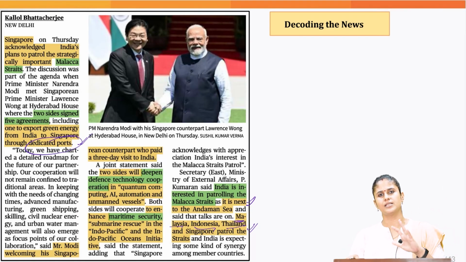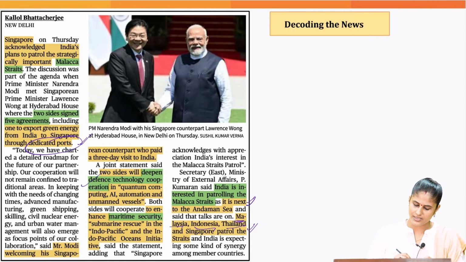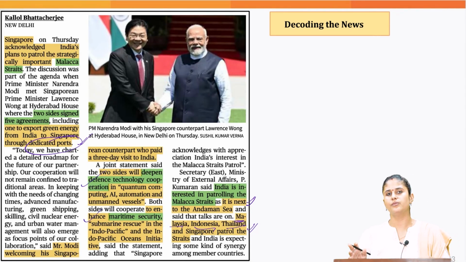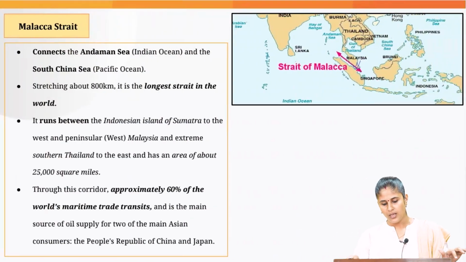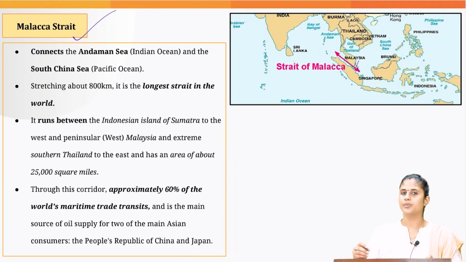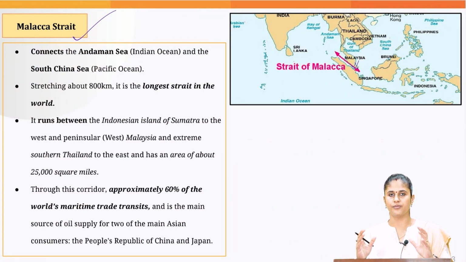Then the 2 countries have decided that they will deepen defense technology cooperation, as well as collaborate on enhancing maritime security. Now, you need to make note of certain prelim pointers with regard to this Strait of Malacca. The first thing you need to understand is what is a strait.